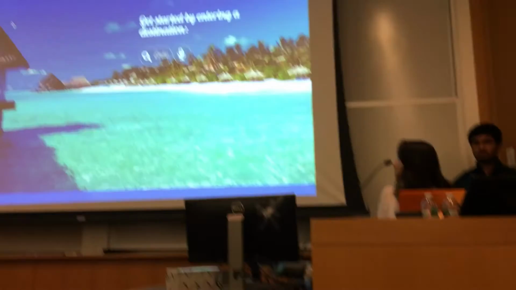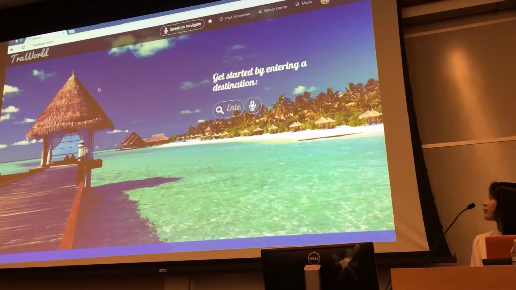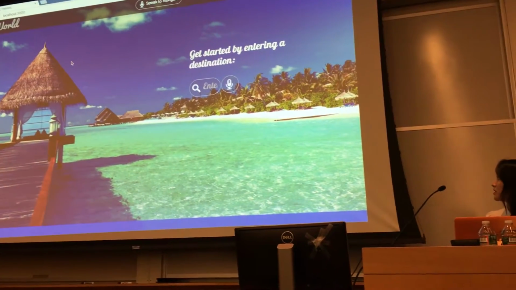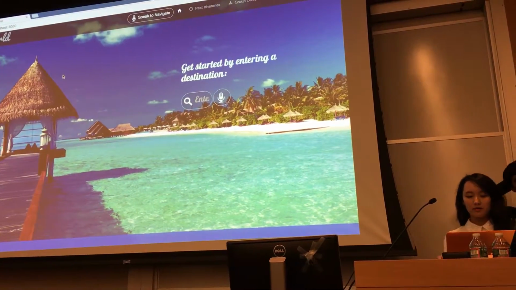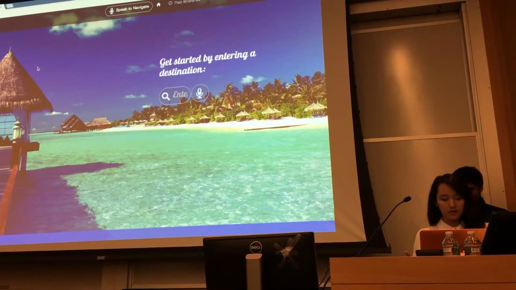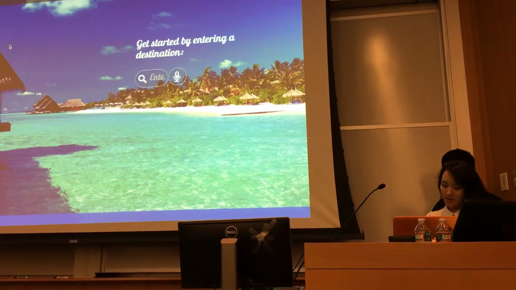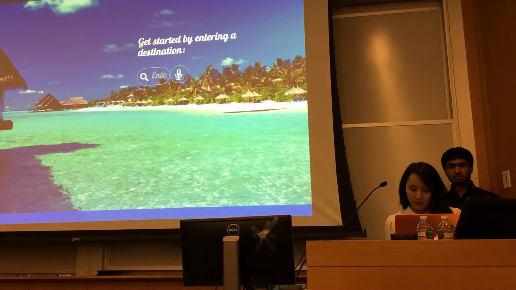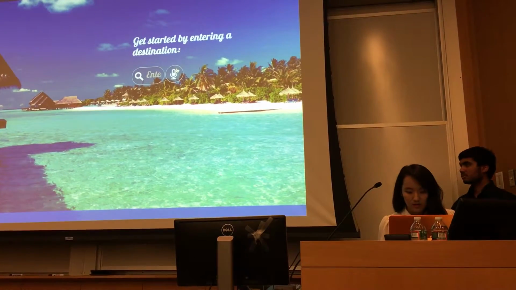So we'll be doing a complete live demo of our app. We're going to start off with the page's main search query, which is get started by entering a destination. The destination field accepts city names to search the database for itineraries that already exist, and we also implemented a speech feature for speaking the word into the search query.